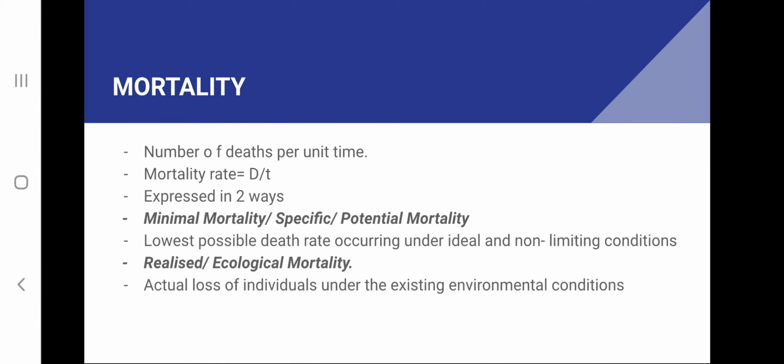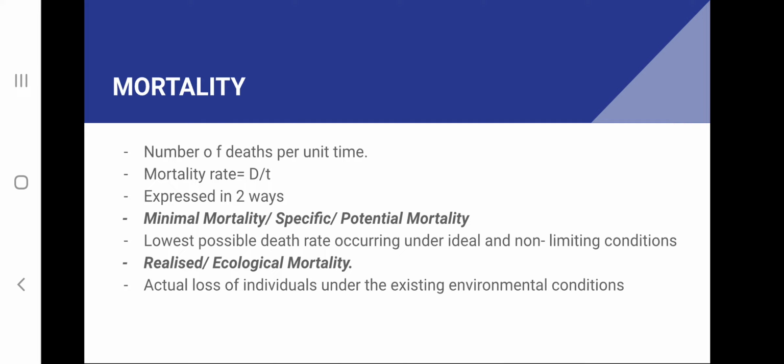Next character of population is mortality. Mortality is the number of deaths per unit time, and it can be expressed as number of deaths divided by average population. Like natality, mortality can also be expressed in two ways, that is minimal mortality and realized mortality. Minimal mortality is the lowest possible death rate which occurs under ideal and non-limiting conditions.